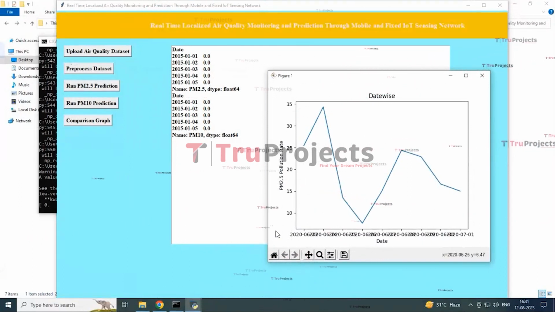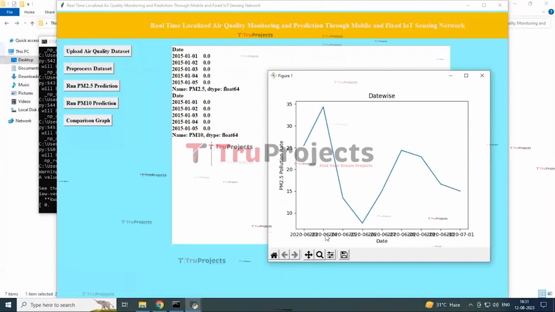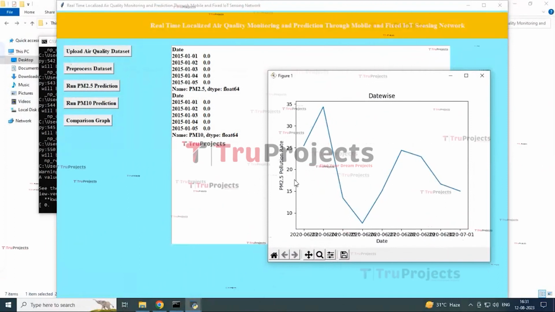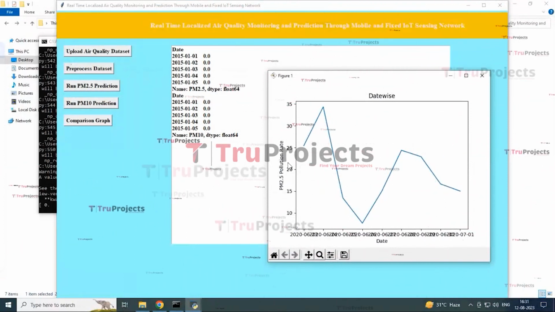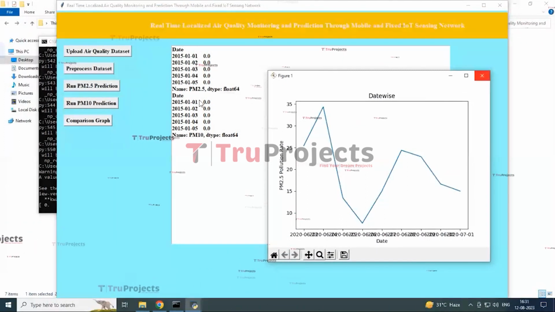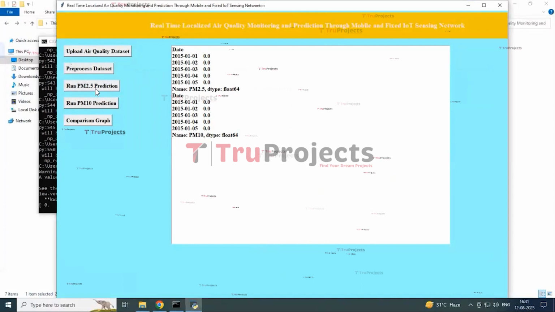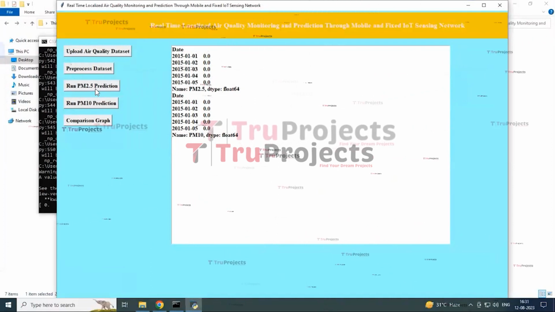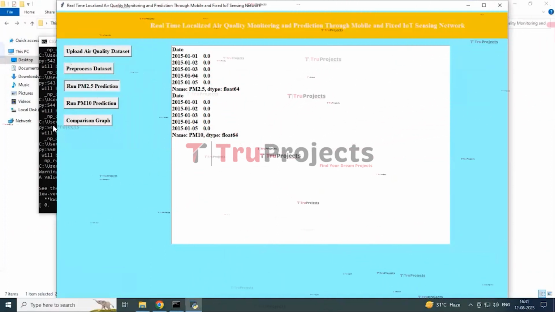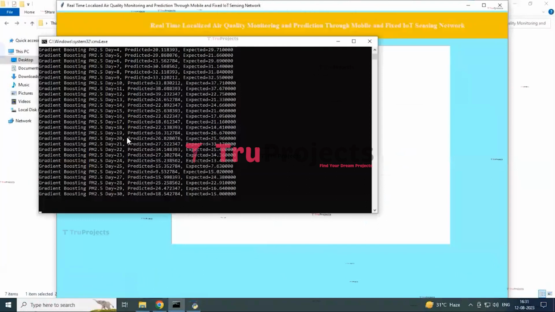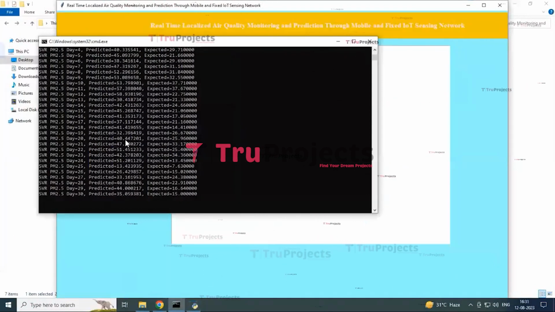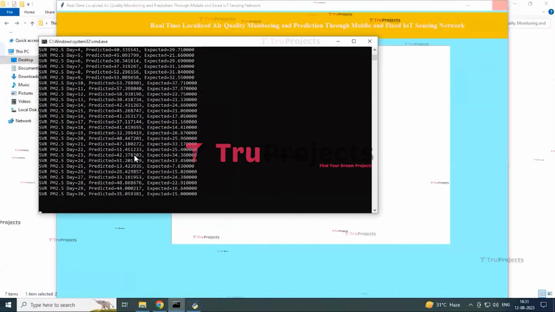In the x-axis you can see the date, and in the y-axis you can see the PM2.5 pollution rate. Close this graphical representation and click on the run button. Run PM2.5 prediction. By clicking this button, you can see in the console the gradient boosting, SVM, and random forest algorithms before the next 30 days were predicted.